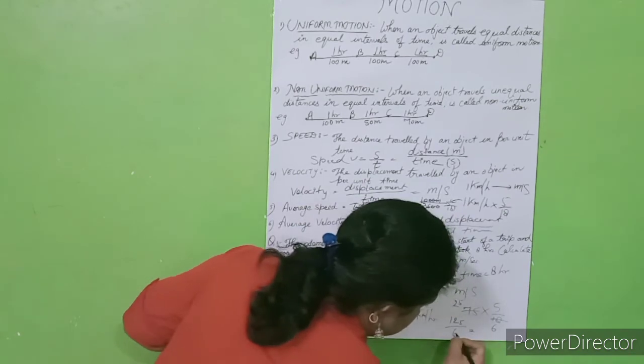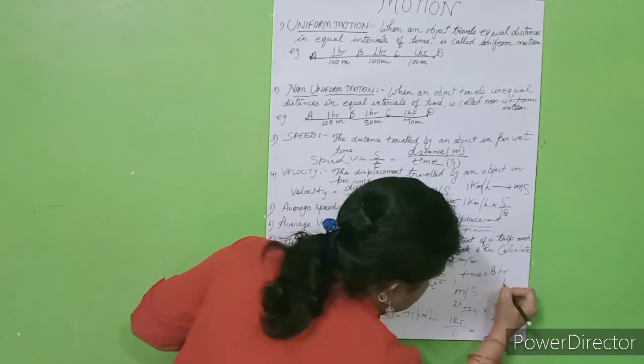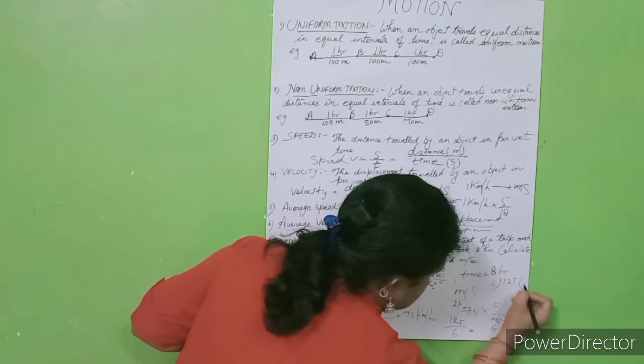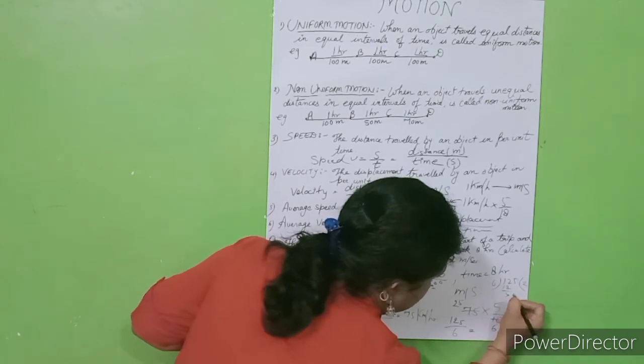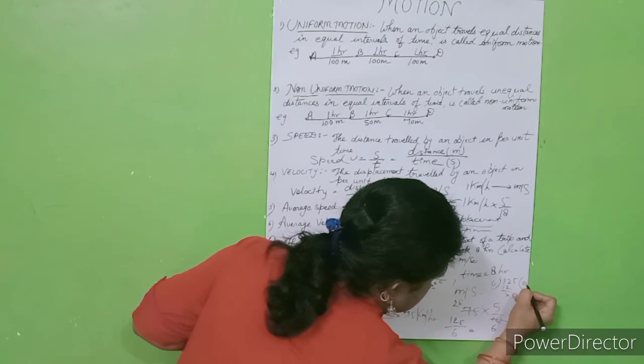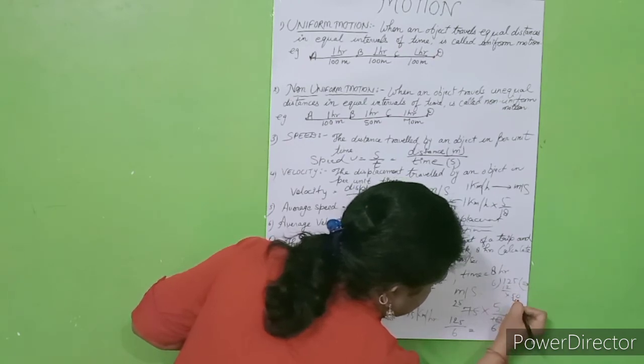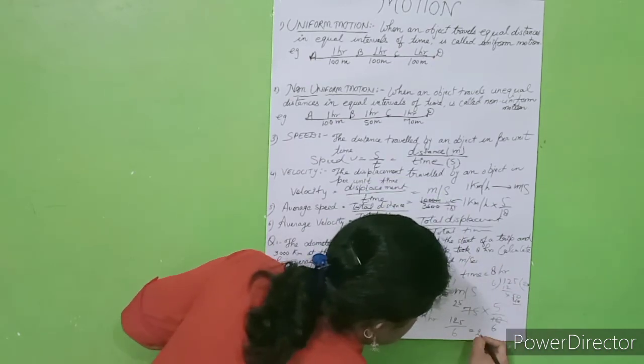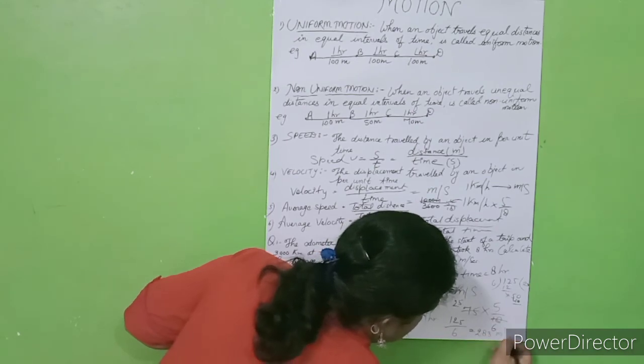So the answer will become 125 divided by 6, which is approximately 20.83 meter per second.